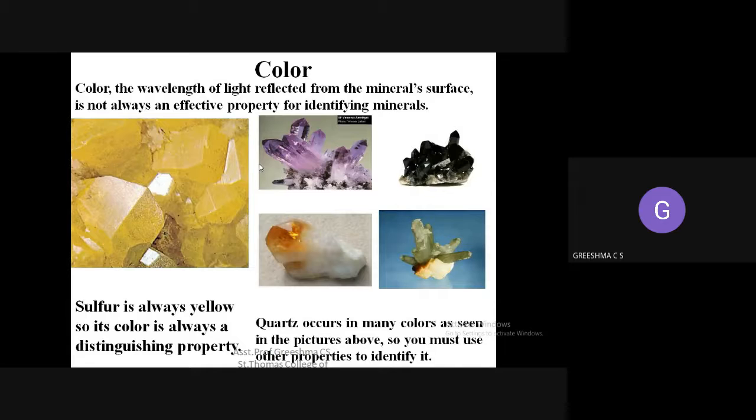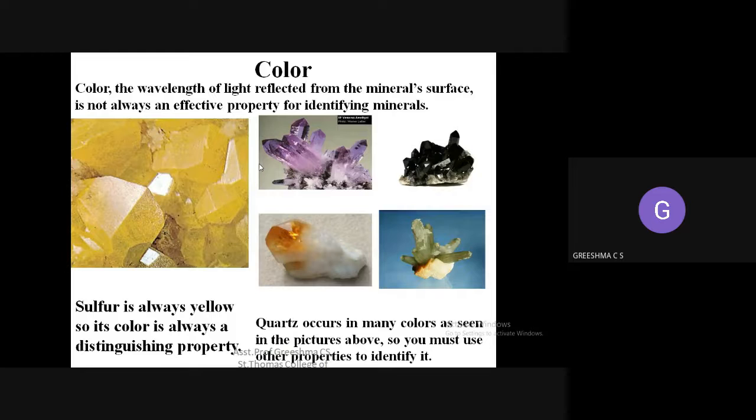So that is basically a color. Anyway, by color we can identify a lot of minerals. Like sometimes you can say quartz. Some quartz will be white, off-white in color. At the same time, sulfur will be yellow in color. So color will be varying.